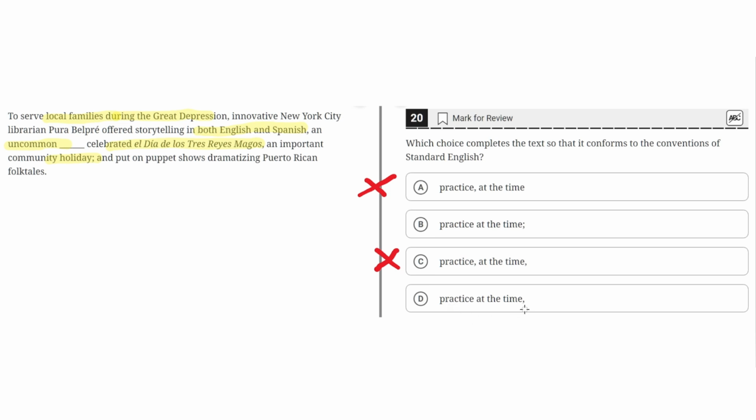D. "Practice at the time, comma." This is incorrect because, like C, there is the use of a comma here after "time." And as before, a comma cannot be used to separate items in a complex series. Only a semicolon can be used. Therefore, because D uses a comma to separate items in a complex series, D is incorrect. And the correct answer is B.